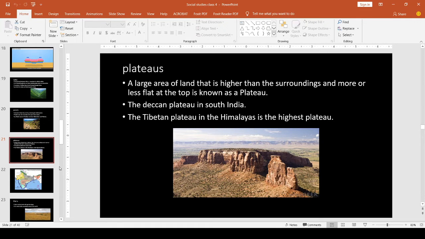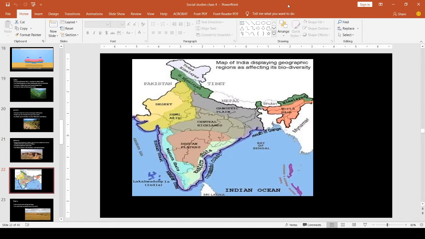Then another is the Tibetan Plateau in the Himalayas. See here, we can see the Himalayas, and here is the Tibetan Plateau. This is the highest plateau in the world and it is known as the roof of the world.